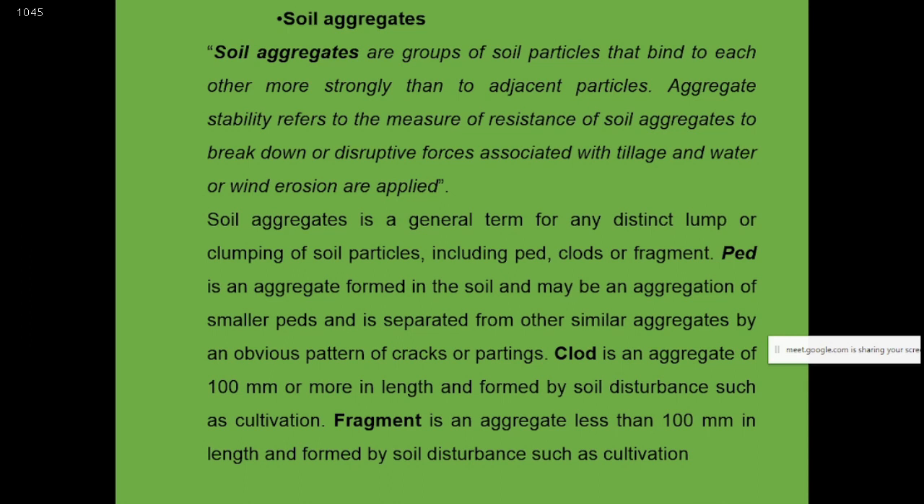Aggregate stability refers to the measure of resistance of soil aggregates to breakdown when disruptive forces associated with tillage, water, or wind erosion are applied. So these we discussed in an earlier lecture. Soil aggregate is a general term for any distinct lump or clump of soil particles, including ped, clod, and fragments. So the soil aggregate is the general term for all of these: ped formation, clod formation, and fragment formation in the soil.